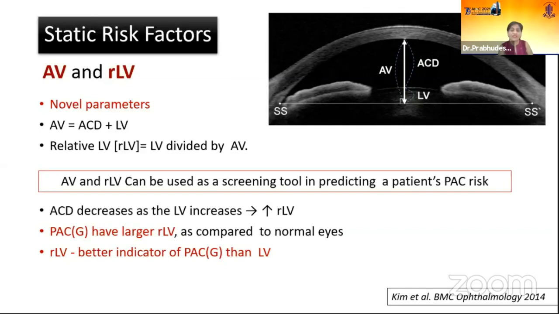So we know as the lens thickness goes up, lens vault values will increase, and this will increase the relative lens vault. So PACGs have larger relative lens vault as compared to normals, and this is a better indicator than LV. So this is lens vault.